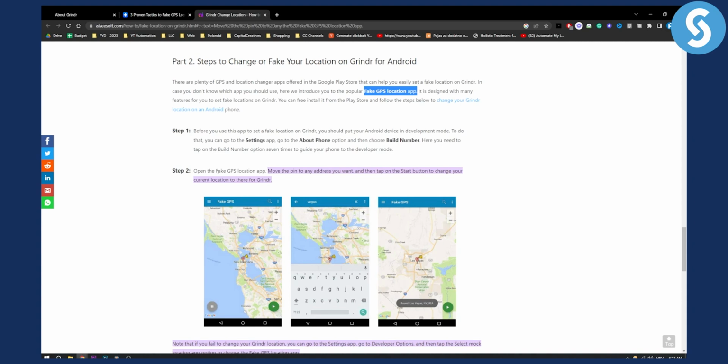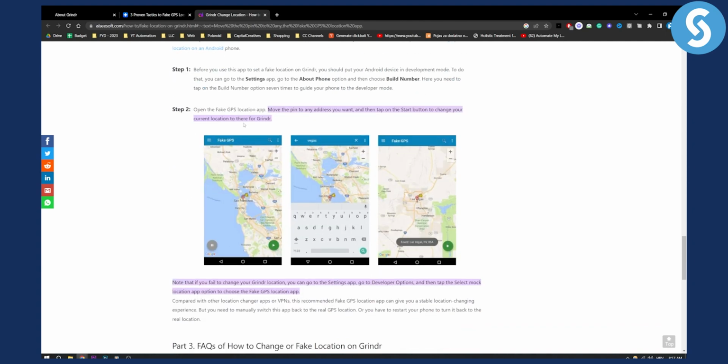Now you can open the fake GPS location app, move the pin to any address you want, and then tap on the start button to change your current location to there for Grindr. And then you will have your location here, as you can see.